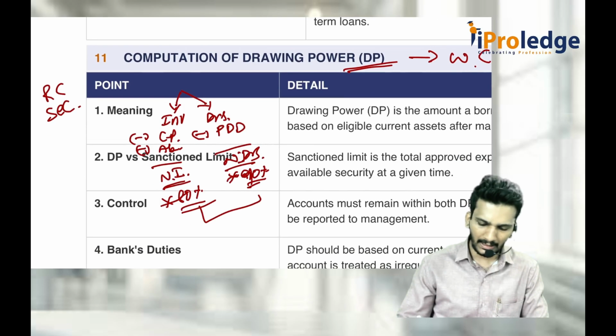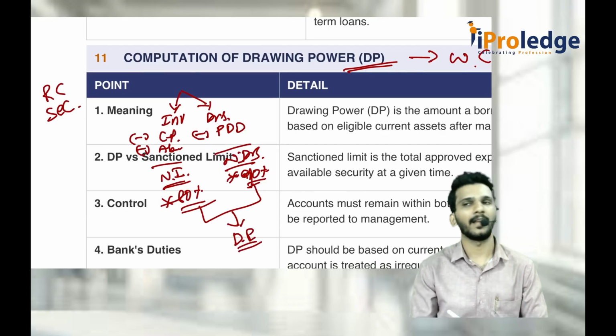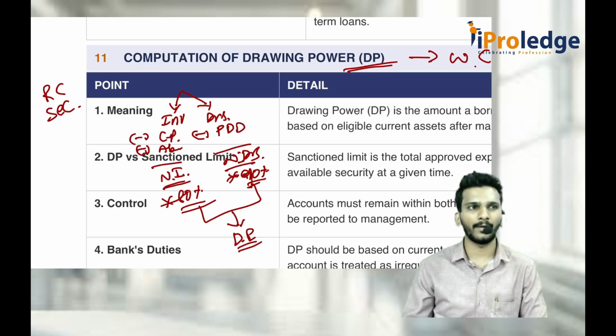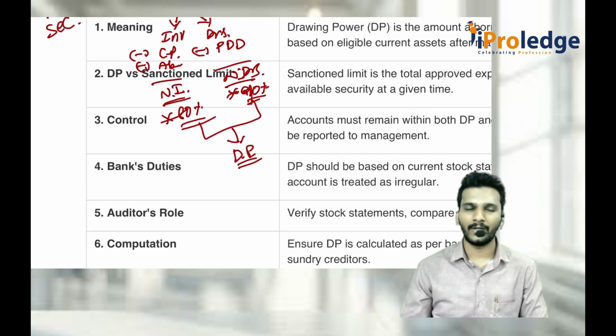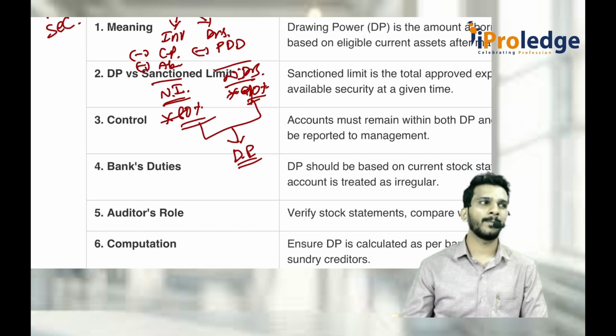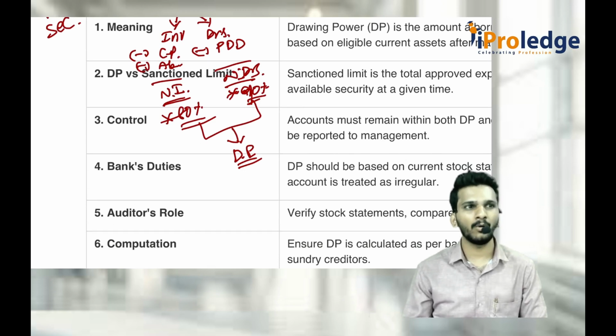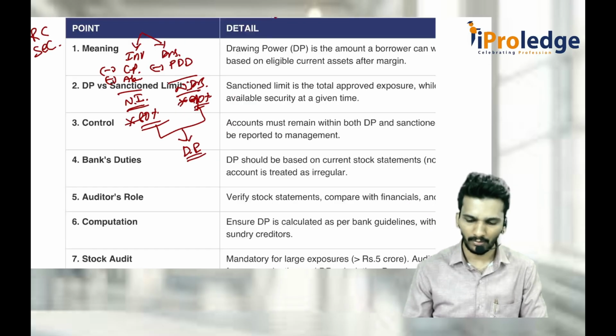Now, if you total these two amounts, the 80% and the 90%, that is called drawing power. This is the money which you can draw at a point of time. Now, whenever you take that money, and if you don't pay for a certain period of time, how do you consider it as NPA? That is what we are going to discuss.